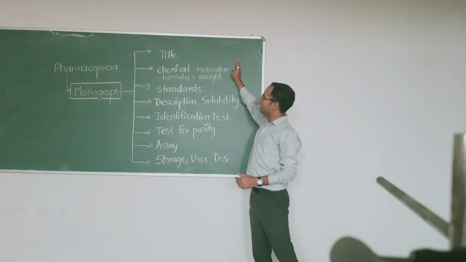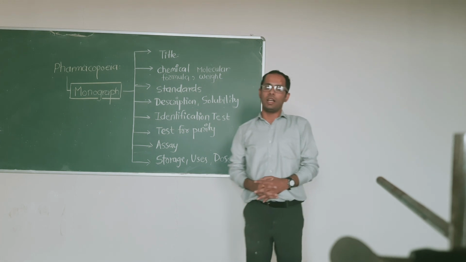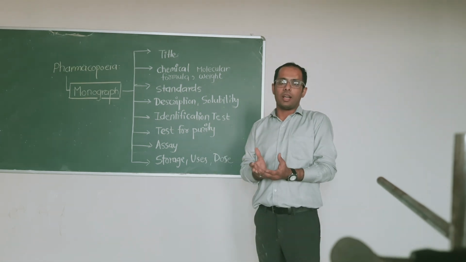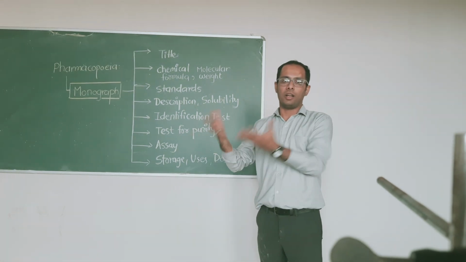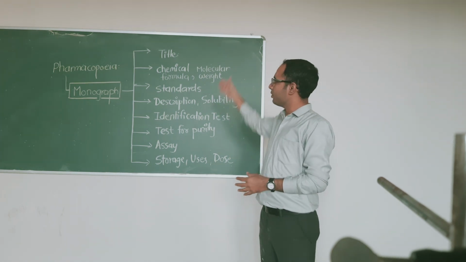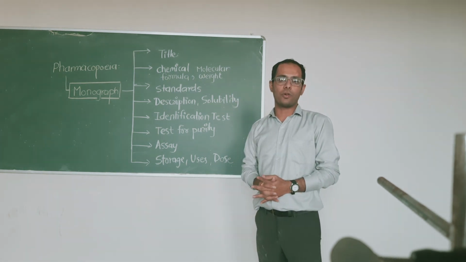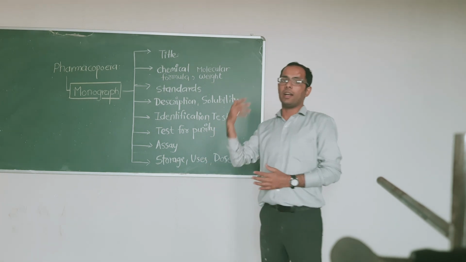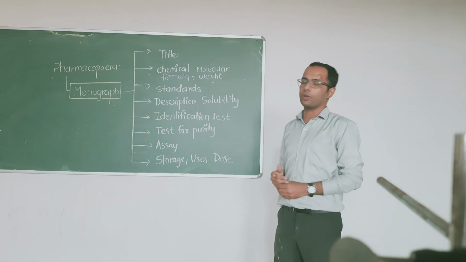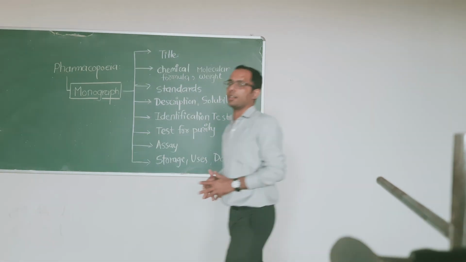Next is the chemical formula and the molecular weight. The chemical compound and its chemistry is there in the monograph. As you can see, you can find the molecular formula, the structure, and also the molecular weight of the compound. Standard. What is standard?